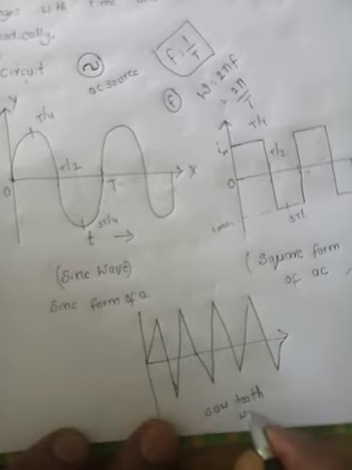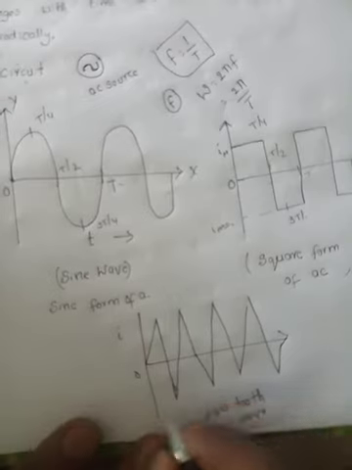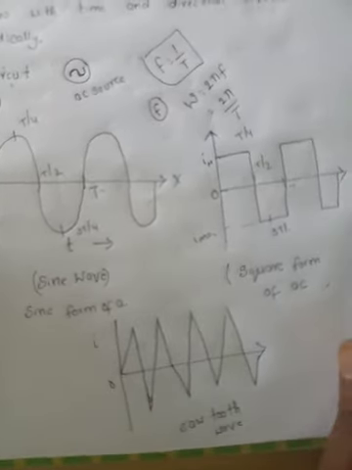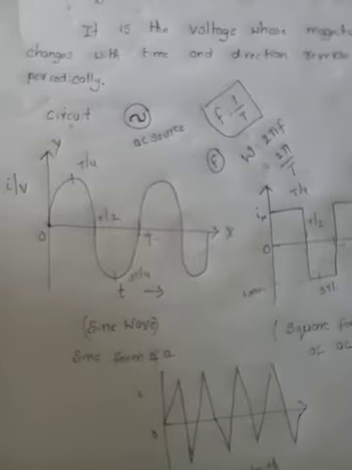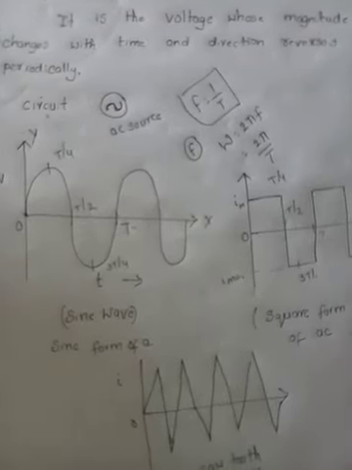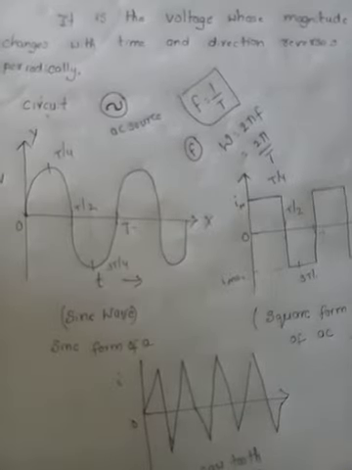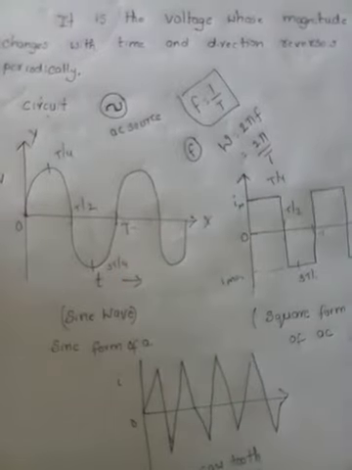Sharp changes in current and voltage in heavy devices can be represented in a sawtooth wave. So, these are the different forms of AC, meaning alternating current or alternating voltage. Now, if the current is constant, no need to worry about different types of current. We have only two types of current based on their charges. But here, which should we consider?